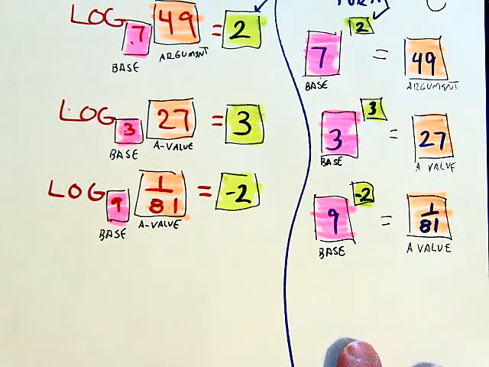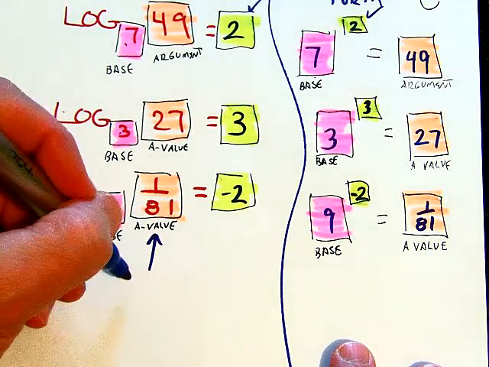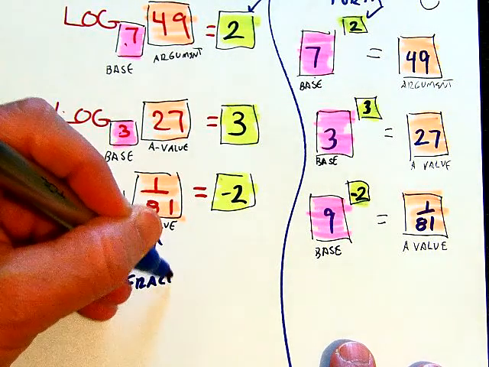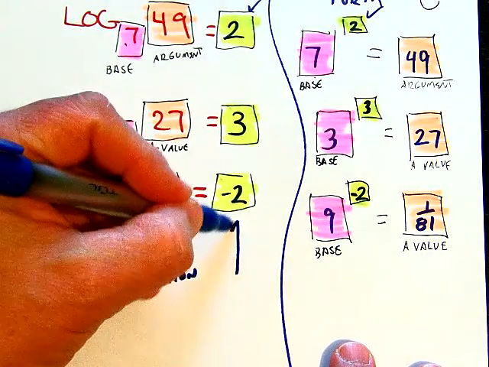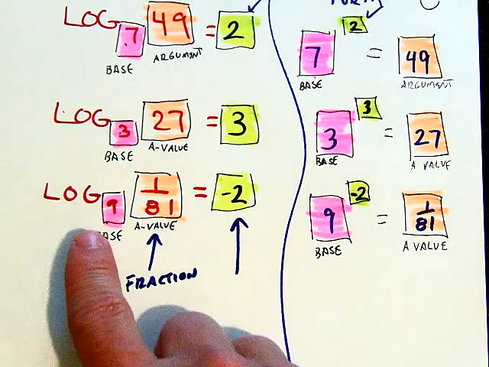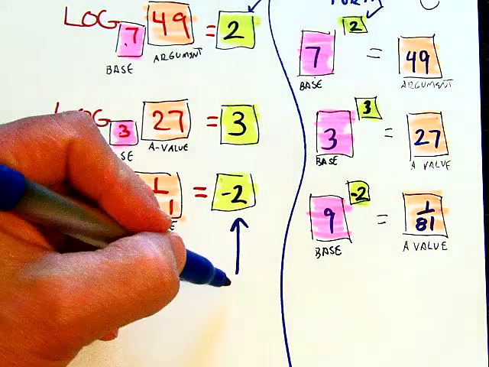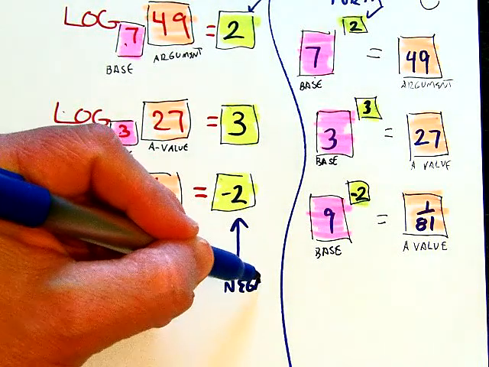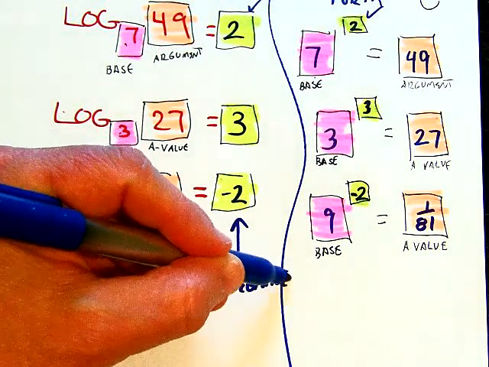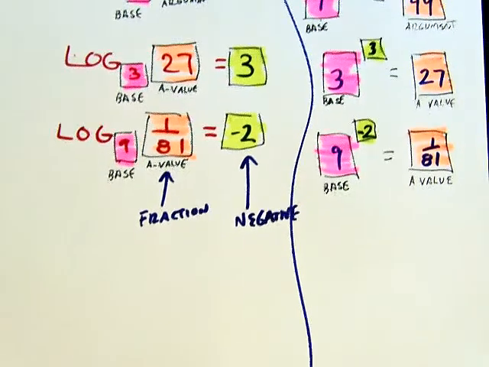So if you ever see that I have a fraction right here, what is the answer to the log going to be? Well, when your base is 9 and I have a fraction like 1 over 81, your answer is going to be negative. Instantly, I know that. Okay? I know my answer is going to be negative.